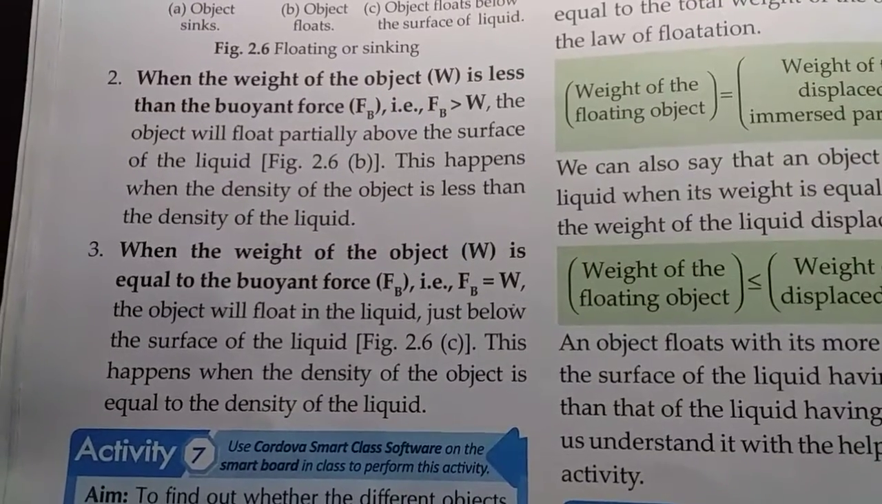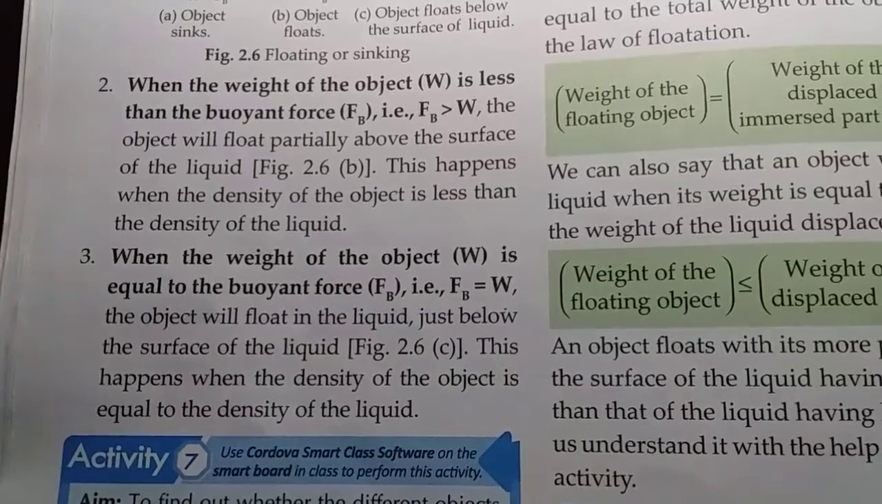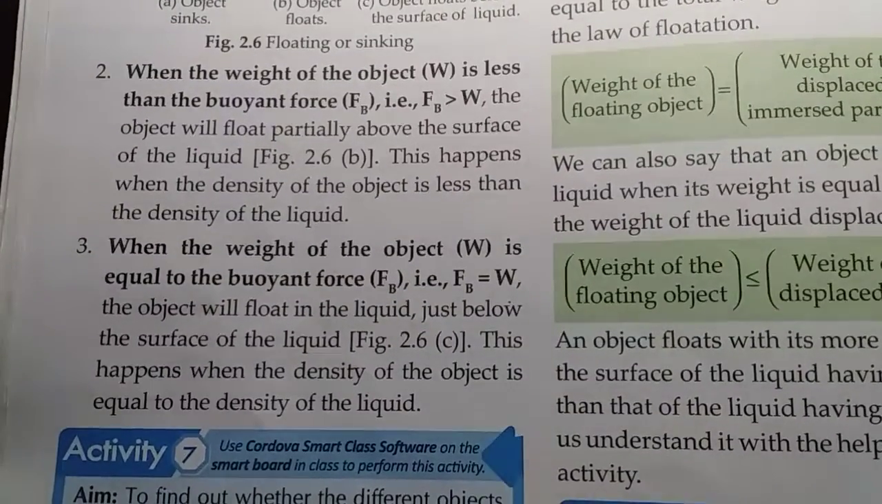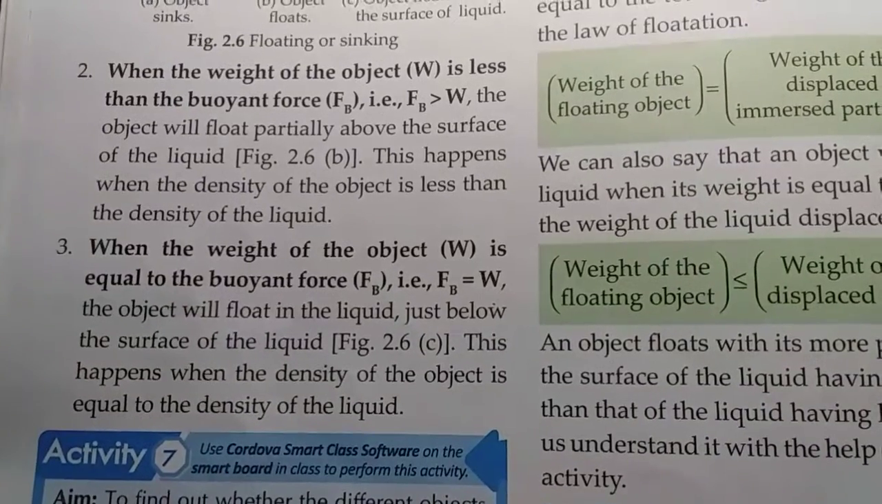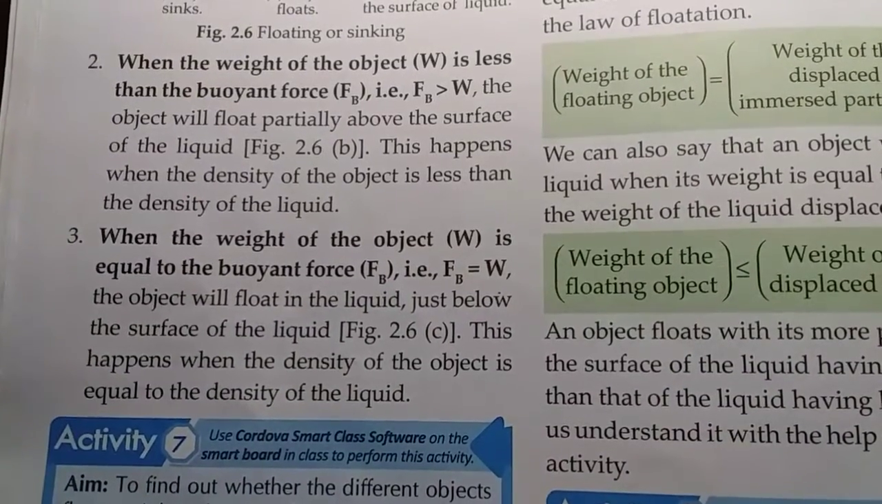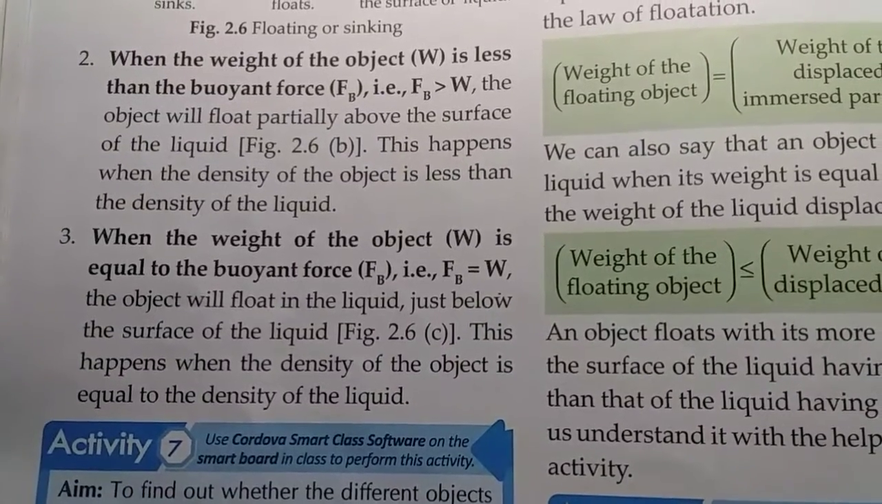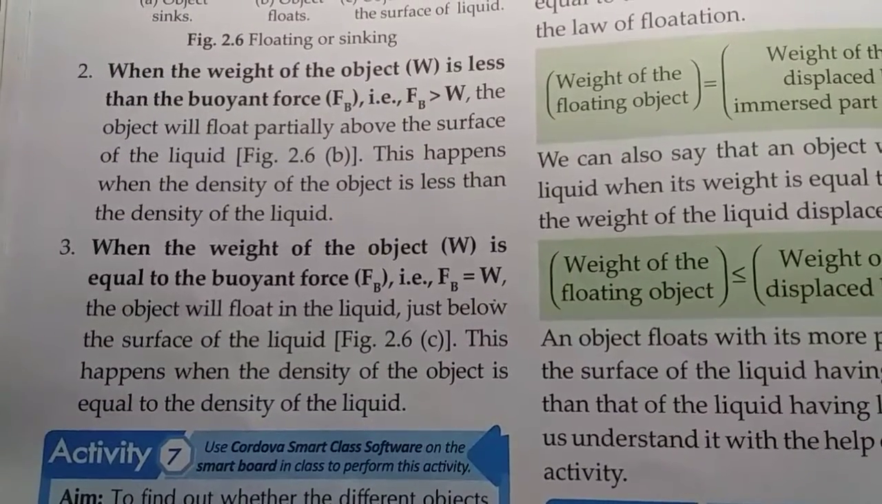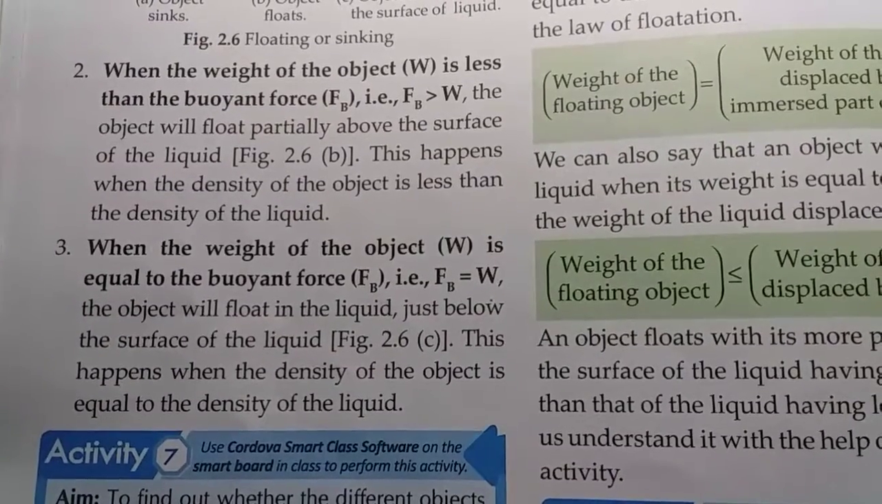Now in case number 2, when the weight of the object is less than the buoyant force, the object will float partially above the surface of the liquid. This happens when the density of the object is less than the density of the liquid. So when the density of the object is less than the density of the liquid, it will partially float above the surface of the liquid.